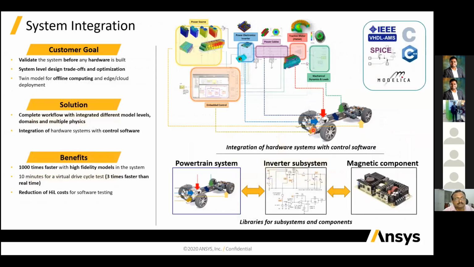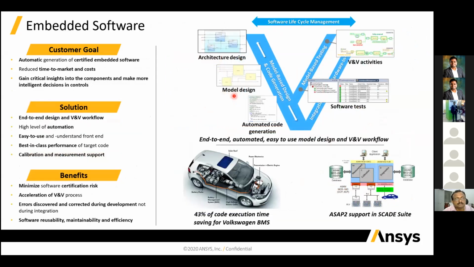And then we have a system integration part, like we have a power source, we have designed the power electronics, and now we have a traction motor, PMSM or BLDC or any other motor. Then the feedback control using the embedded control is there, so we can connect it and use it. So now you have designed your overall system.